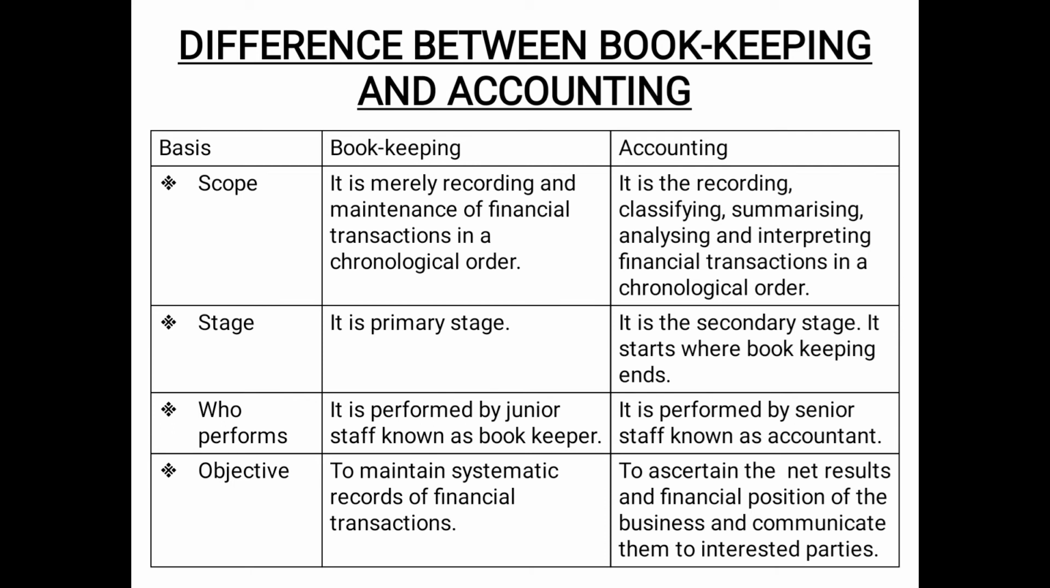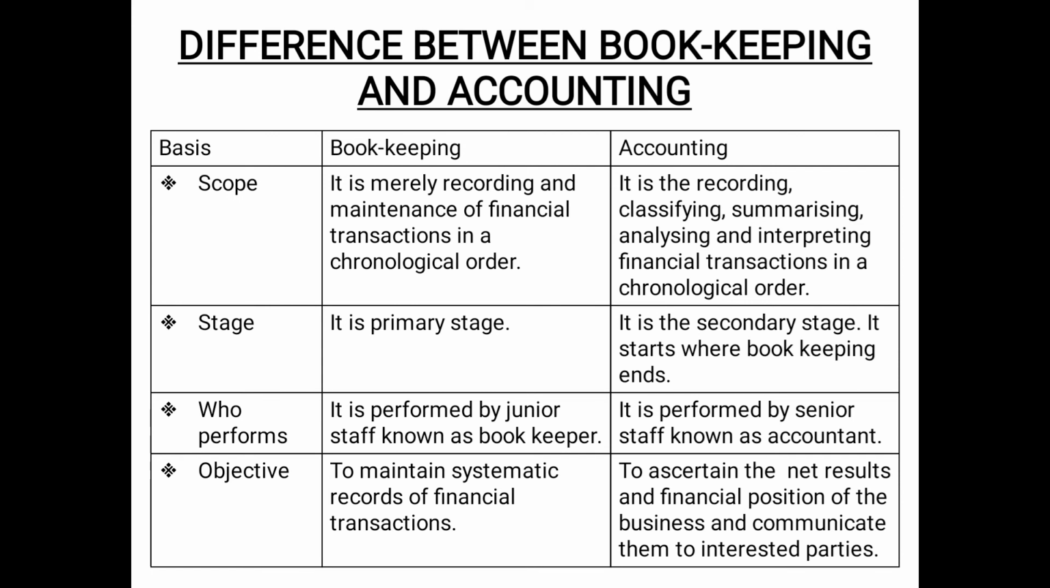Then the last basis of difference is objective. The objective of bookkeeping is simply to maintain the systematic record of financial transactions. That means just to record and maintain all the financial transactions in a date-wise order. Whereas the objective of accounting is to ascertain the net results and financial position of the business and communicate them to interested parties.